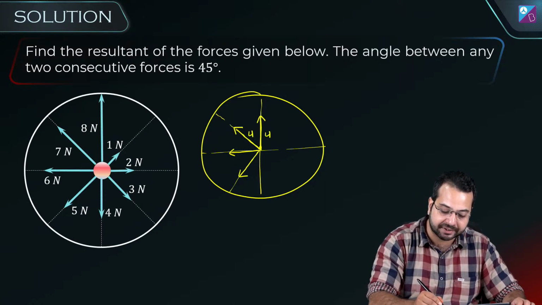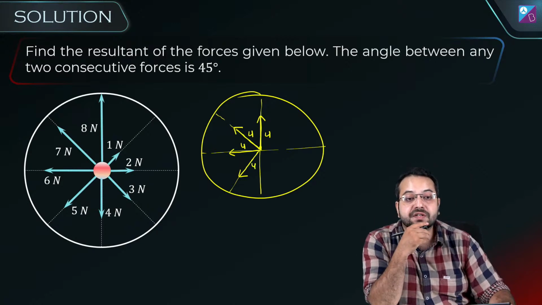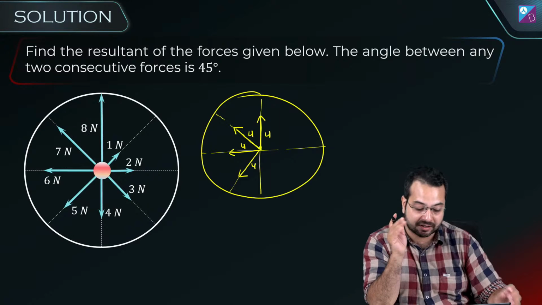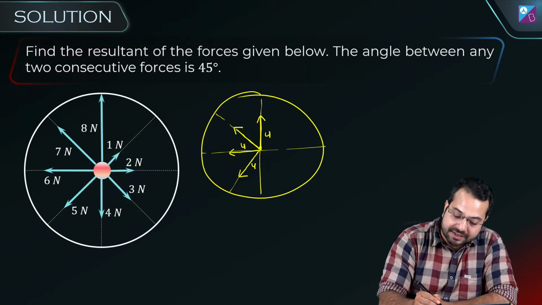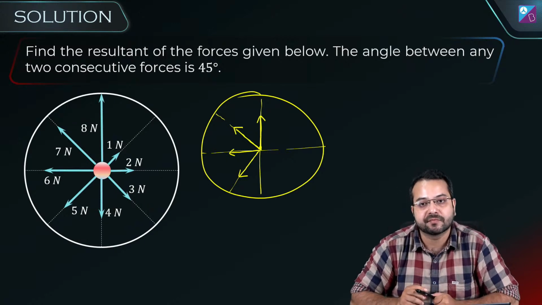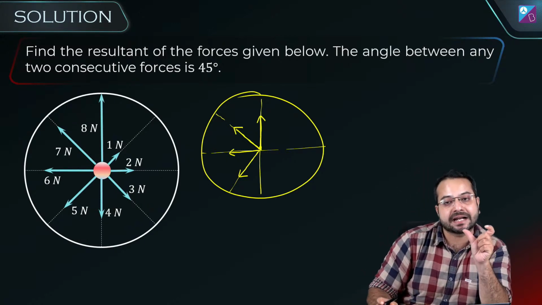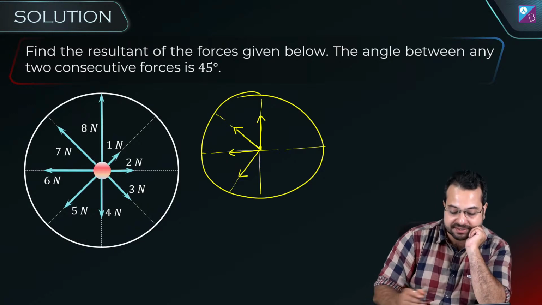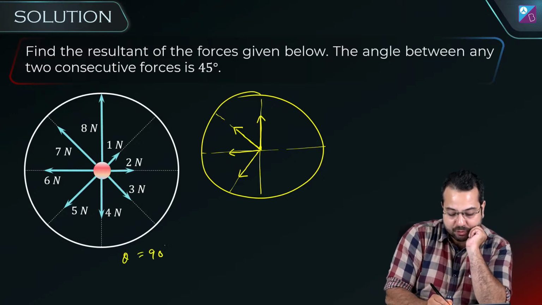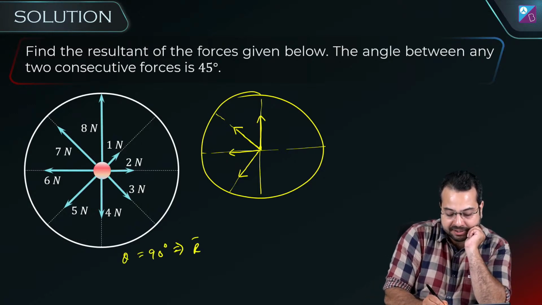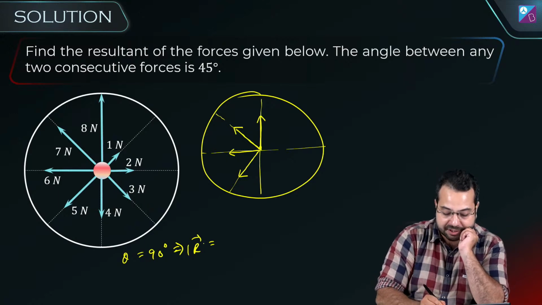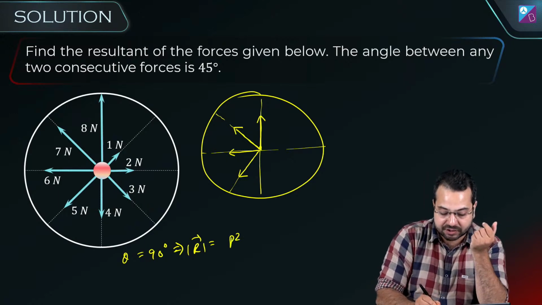All these have a magnitude of 4. Now what I want to do is find out the resultant. There is another special case that I had just taught you. If two vectors are inclined at 90 degrees, then what is the resultant? If theta is equal to 90 degrees, the magnitude of the resultant becomes the square root of p square plus q square.